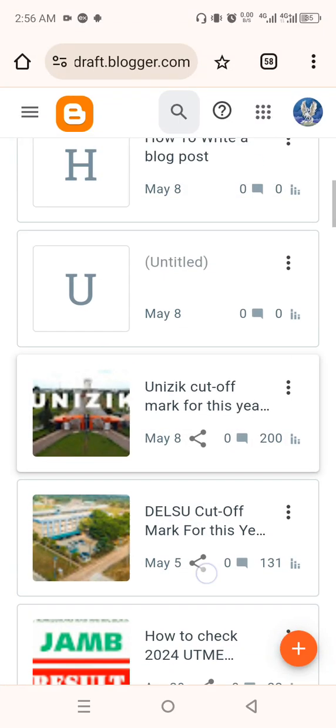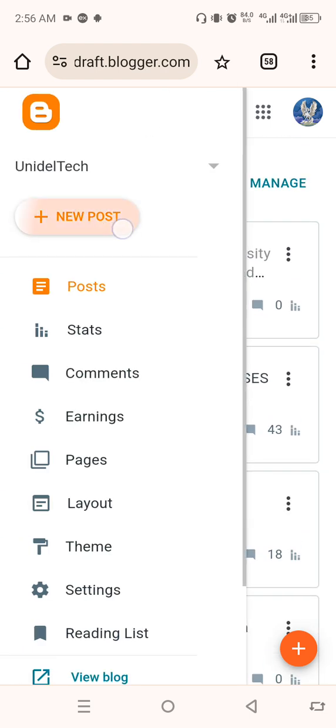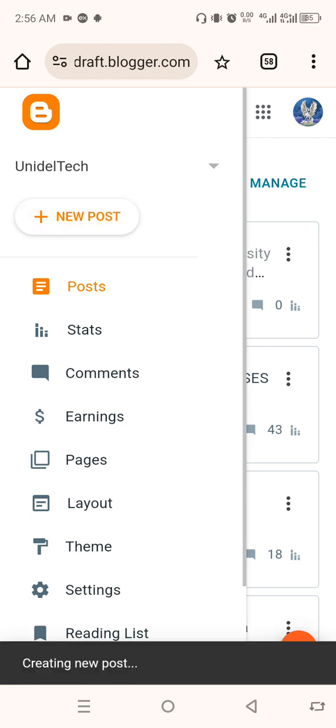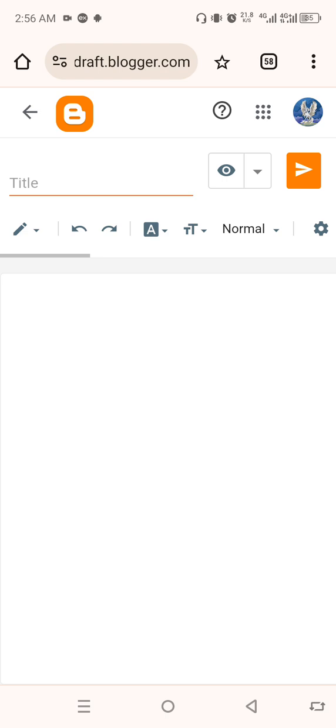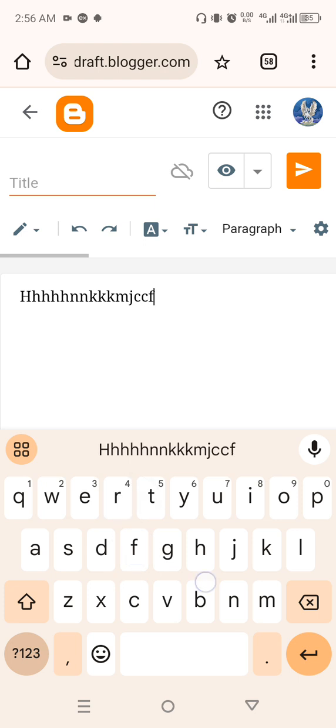So what you need to do here is to click on this plus button, add new post. When you click on add new here, you will be sent to a blank page like this, so you can write your content as you want.